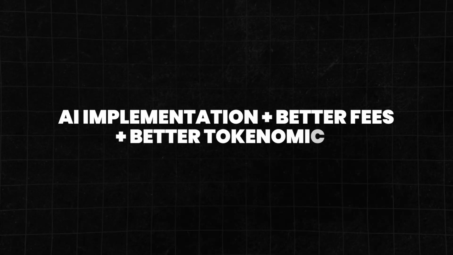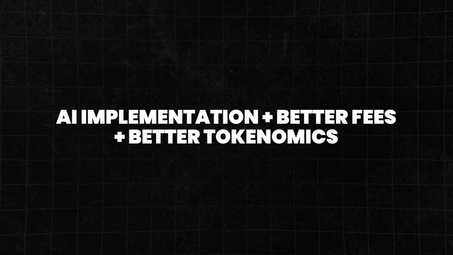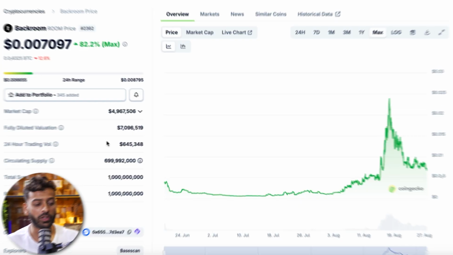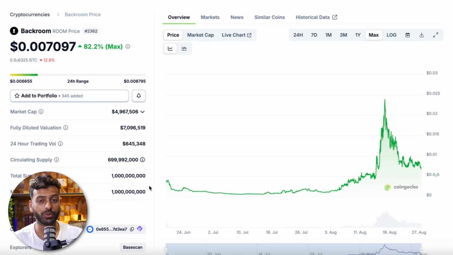So Backroom reminds me of Friend Tech, but with AI implementation as well as better fees for creators and overall much better tokenomics and economy design. Backroom was a Virtuals Genesis launch. So they actually launched way back in June, and the token's just been hanging out there, recently did a parabolic run, and it's currently repricing, and there's an accumulation phase right now.